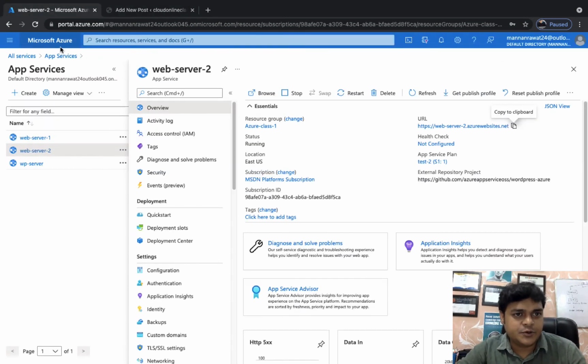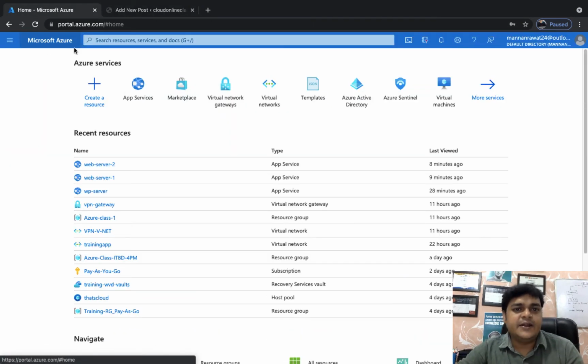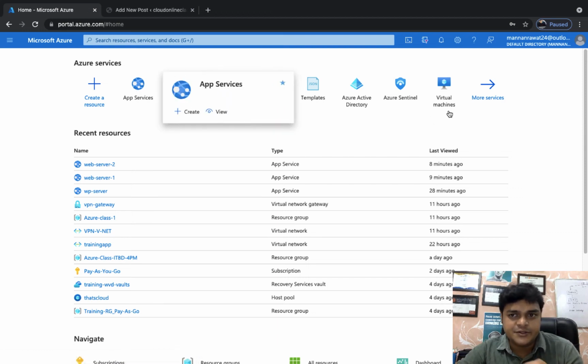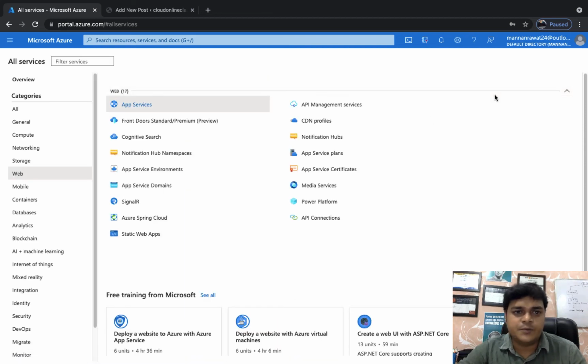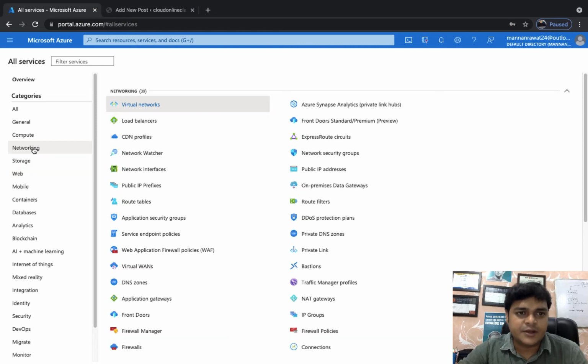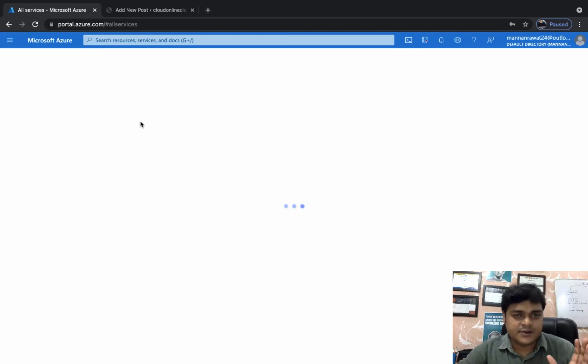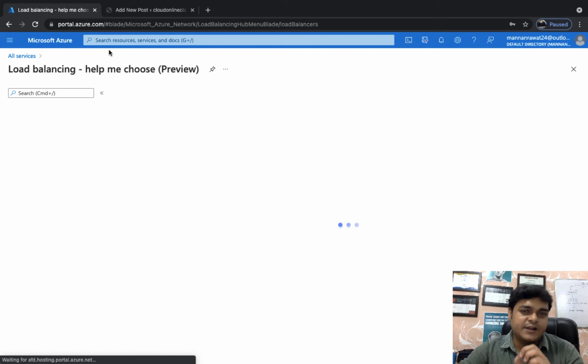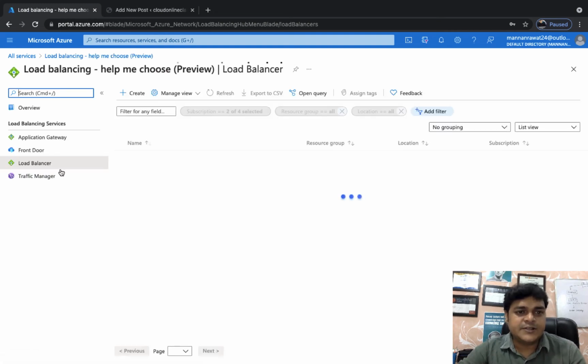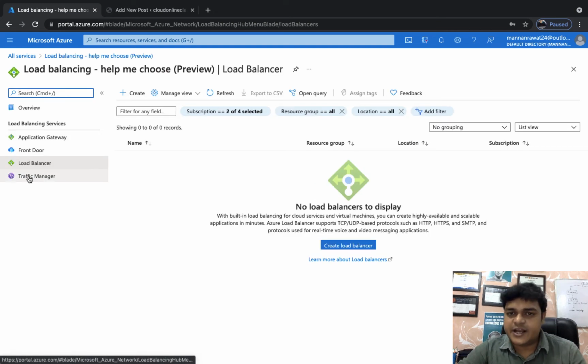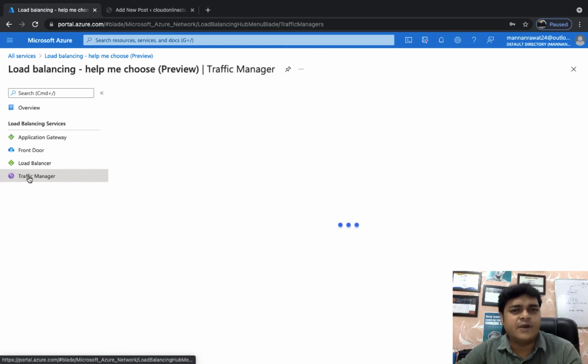Back to the Azure portal, go to the services, and as we know we are on the page of Azure Traffic Manager, so let's open more services. Go to networking, and in networking click on load balancers. Azure establishes the entire service related to the LB in a single page, so that's why we need to click on load balancers. In the load balancers we will find the option of Azure Traffic Manager. Click here and create a Traffic Manager.